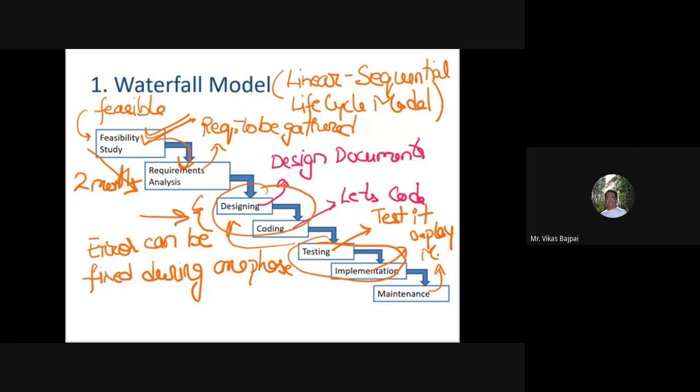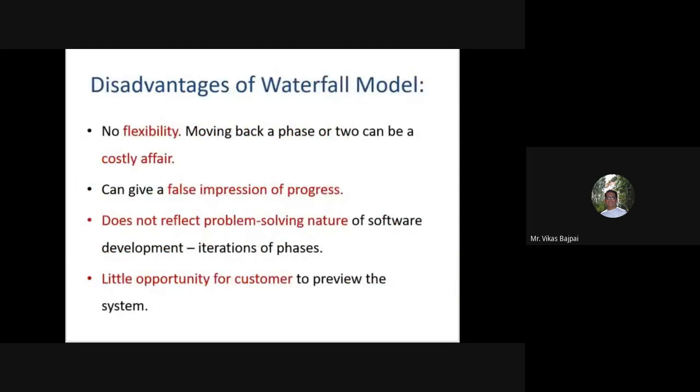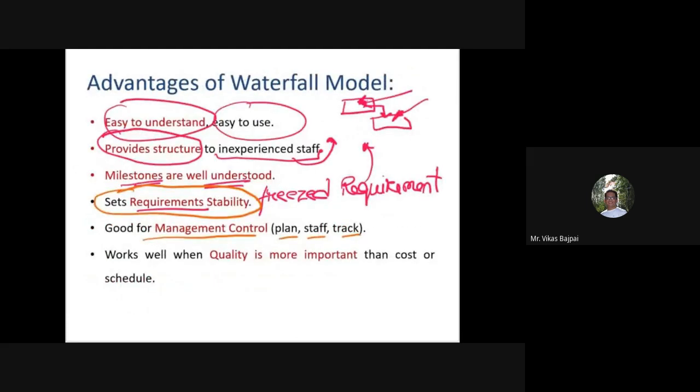Only then will my design team come into the picture. That's the time when I'll take a call that, okay, let's bring in my design team and go ahead with these particular discussions. So it is easier to manage for planning, staffing, and tracking.